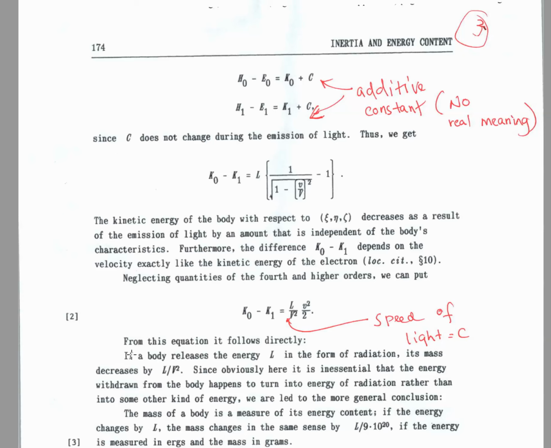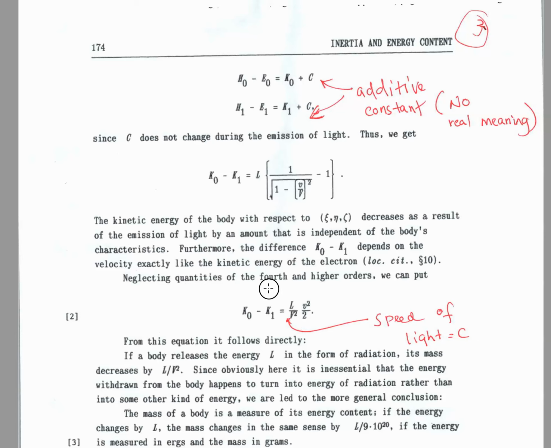I would say it should not be kinetic energy, it should be the total energy, kinetic energy plus the energy due to mass. Furthermore, the difference K sub 0 minus K1 depends on the velocity, exactly like the kinetic energy of the electron. I have no idea what that means.